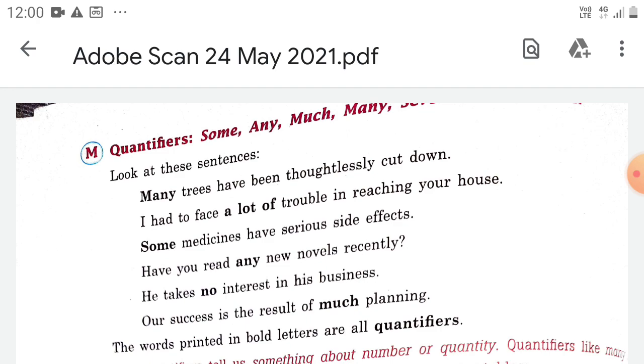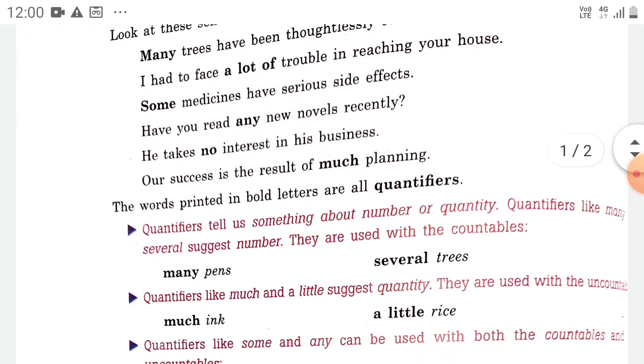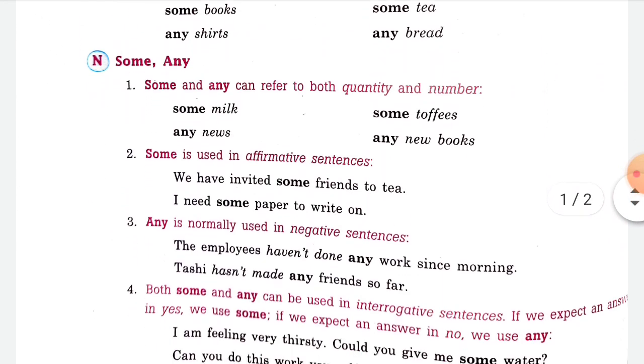So now what are we doing? Qualifiers. Qualifiers are some, any, much, many, several, a lot. We will continue with the first. We will do some or any, where we use some or any. So what is some? Some is used with uncountable nouns, for example water, milk.